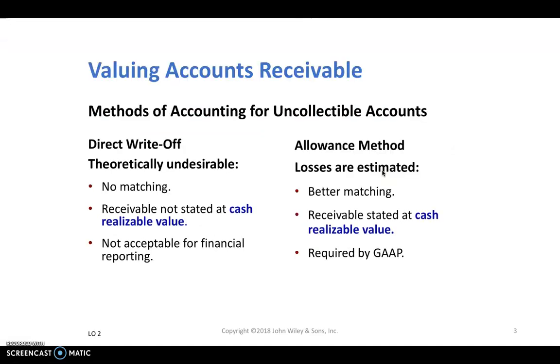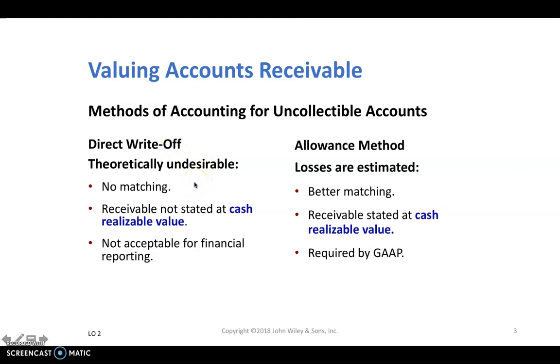There are two accounting methods to record the uncollectible amount of accounts receivable. One is called the direct write-off method.